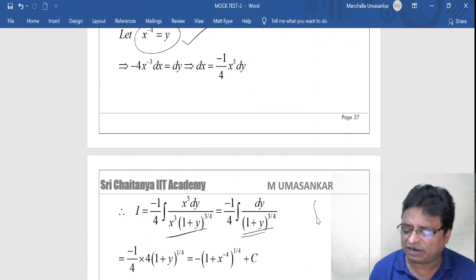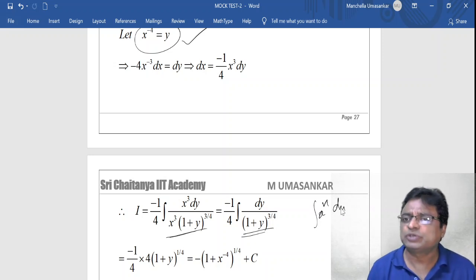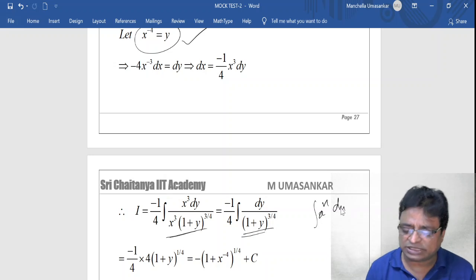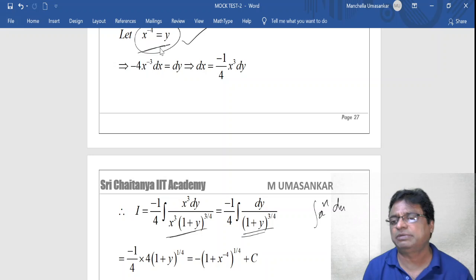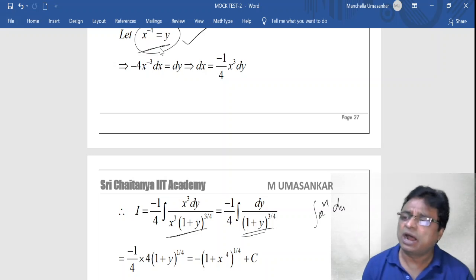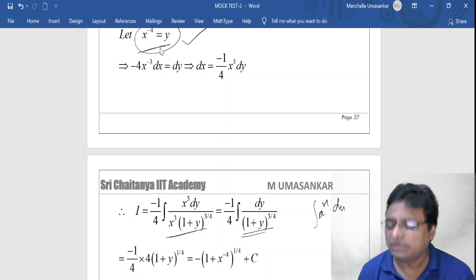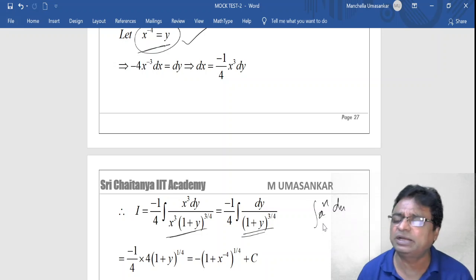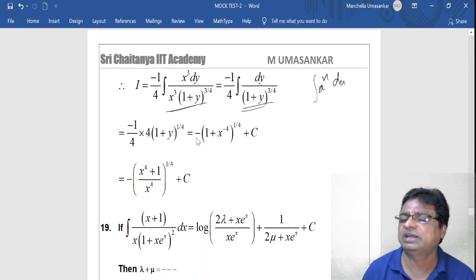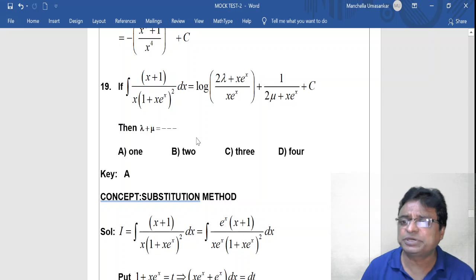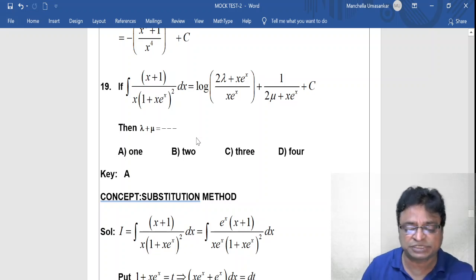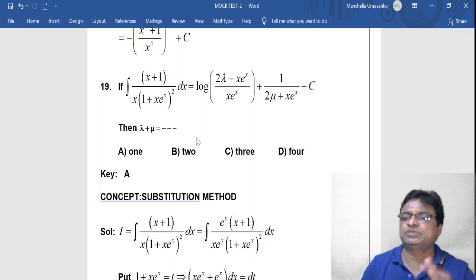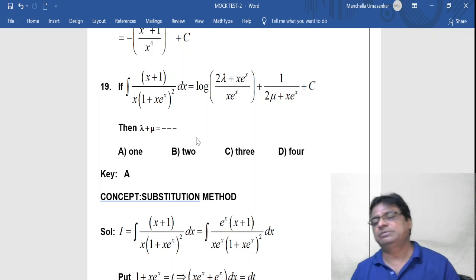It is a very well-known formula, because the integration of x power n dx formula is converted. So the unknown integrand, just by substitution of this particular thing after taking the corresponding term into common from the given function, automatically, through that substitution technique, becomes a known integrand. Apply the integration formula, and you will get the answer very clearly. Now that substitution method, that conversion of rational functions and irrational functions into known integrands, these models are important. So that is the concept behind the question.